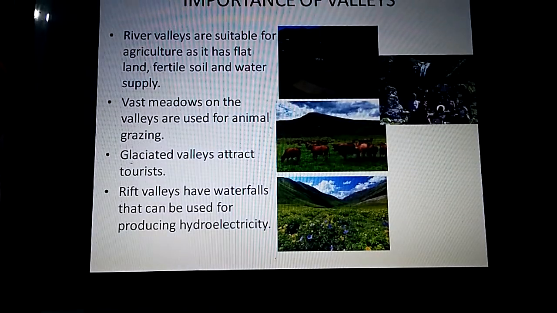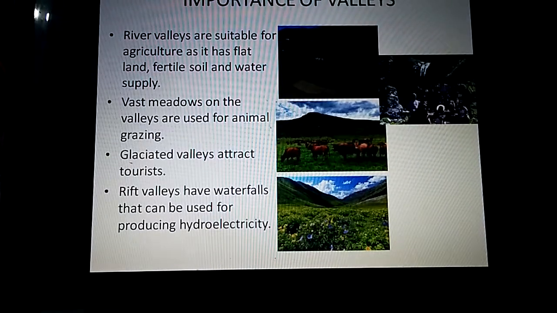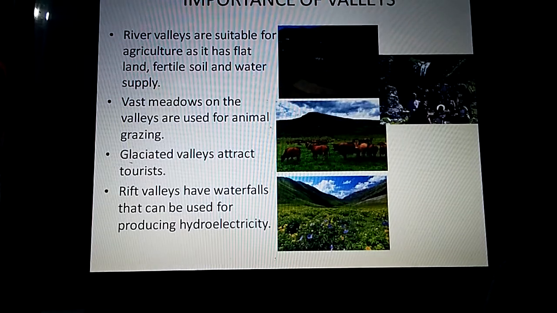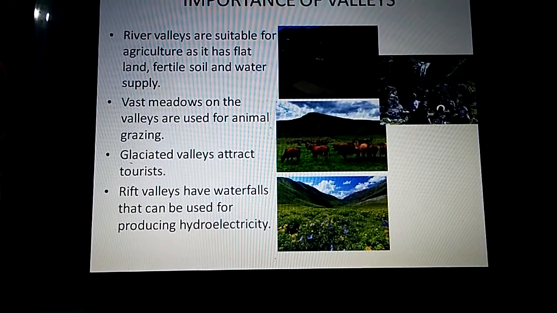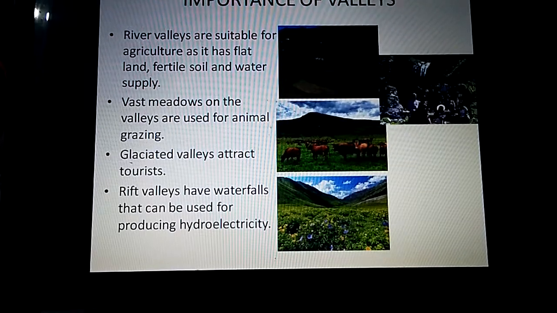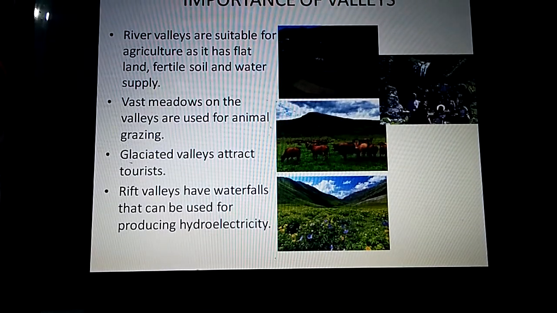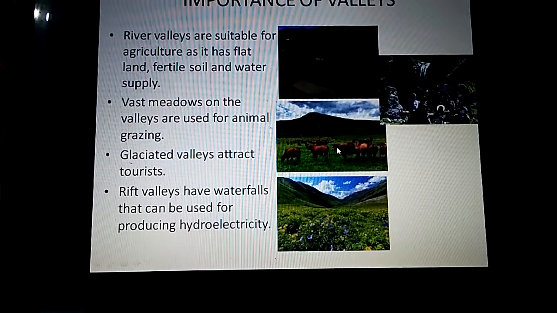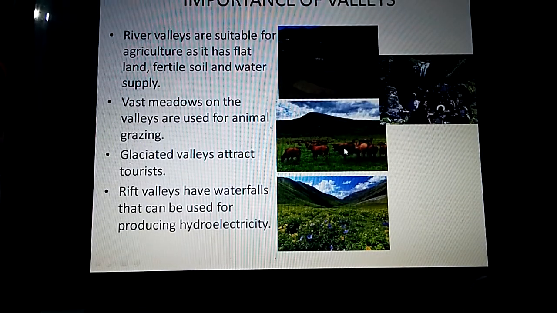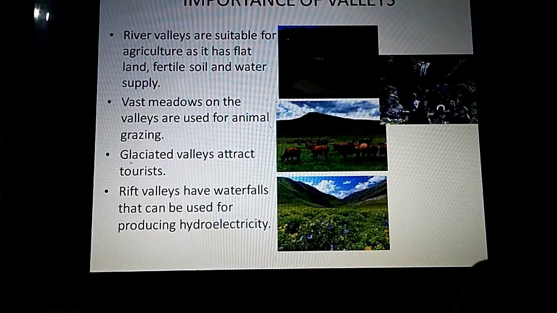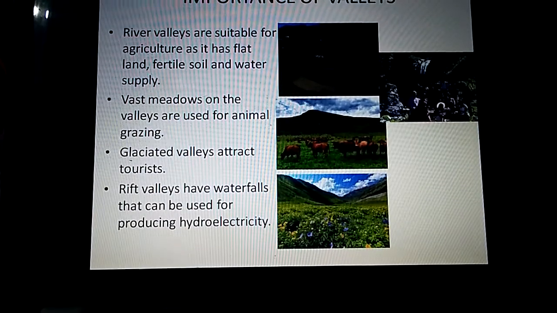Now about the importance of valleys. Valleys play a very important role in our life. River valleys are suitable for agriculture as they are very flat and fertile. The soil is very fertile and has lots of water supply, so it is good for agriculture. The vast meadows in the valleys are used for animal grazing. Look here, in the valleys the animals can be grazed because of the vast meadows. The glaciated valleys attract a lot of tourists. Last, the rift valleys have waterfalls that can be used for producing hydroelectricity.